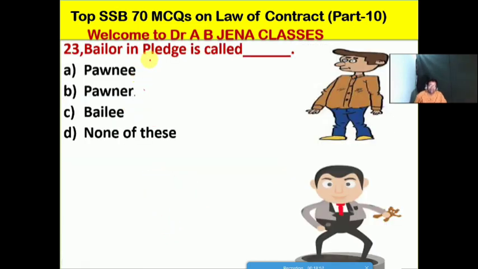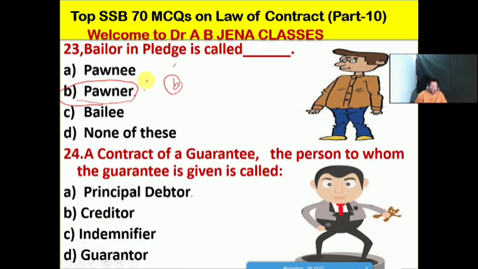So next one, the bailor in a pledge is called what, friends? No doubt, friends, we have already discussed. So B is the right option for this MCQ. The bailor in a pledge is known as the pledgor. So B is the right option for this MCQ.